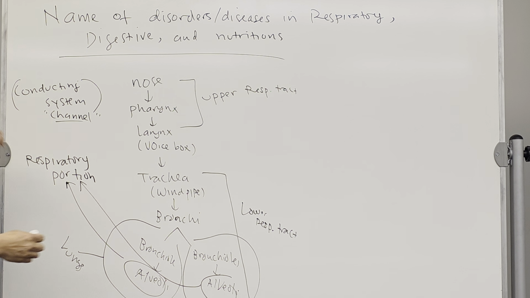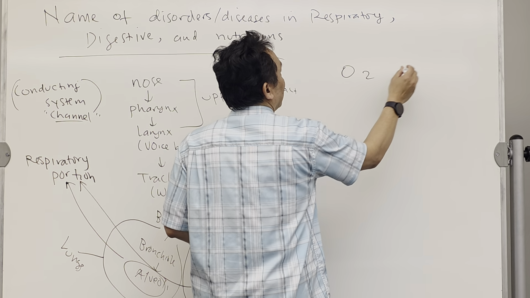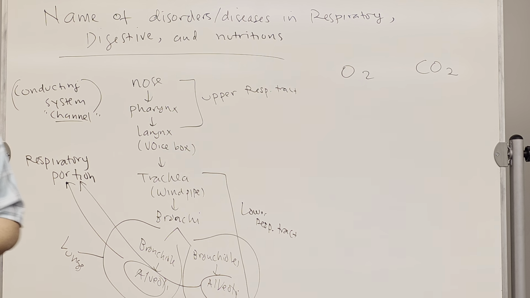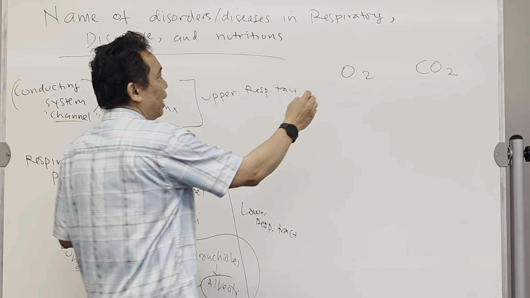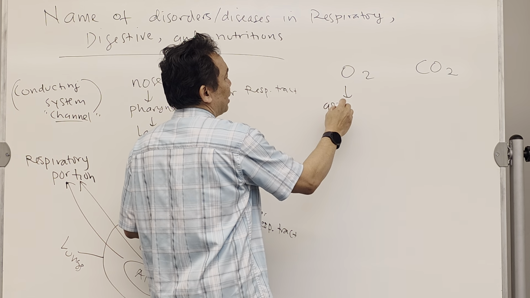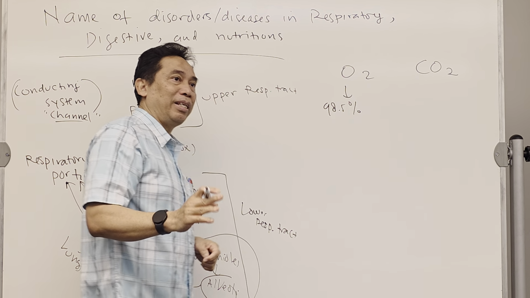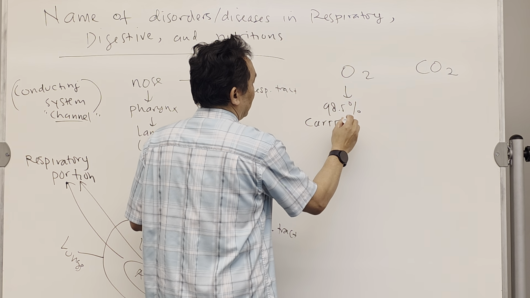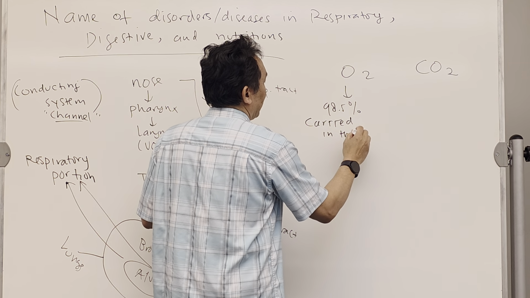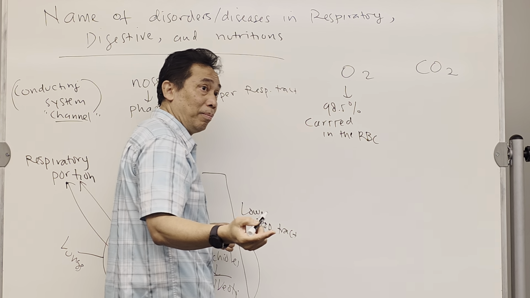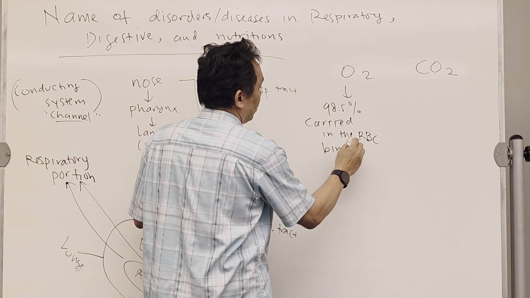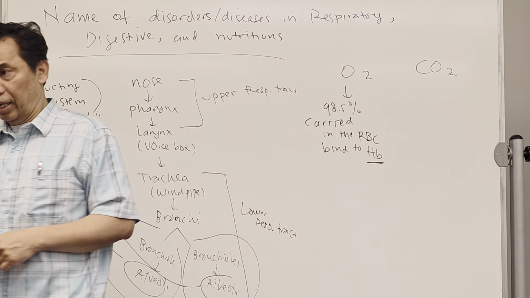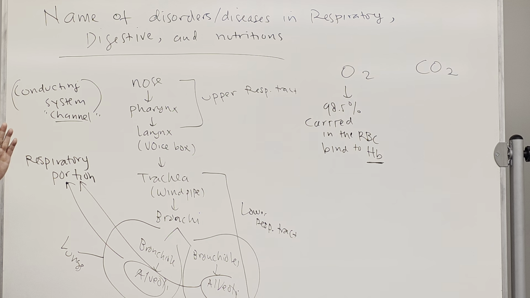Now, the oxygen and carbon dioxide circulation. Oxygen, 98.5%, is carried in the red blood cell, bound to hemoglobin. So 98.5% is bound to hemoglobin.